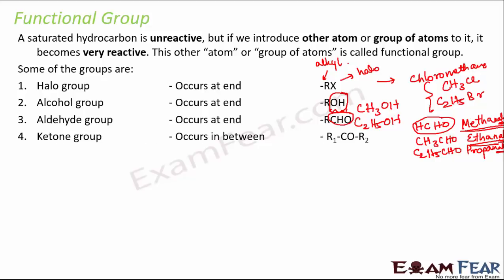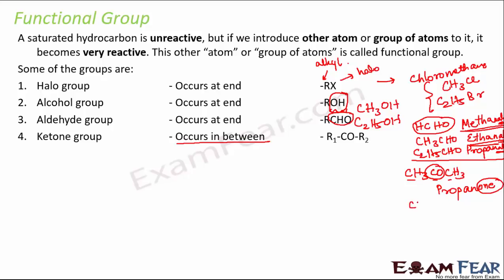Next is the ketone group. Now the ketone group has a speciality that it doesn't occur at the end, instead it occurs in between. It occurs in between two alkyl groups, correct? In case of a ketone group, let's take these examples. Let's say CH3COCH3. This CO is the ketone group. It has methyl groups on both ends. So what would be the name of this compound? Here you have three carbon atoms altogether, so it is propan. And since it has a ketone group, at the end we will add the suffix ONE: propanone. So ONE means it has a ketone group.